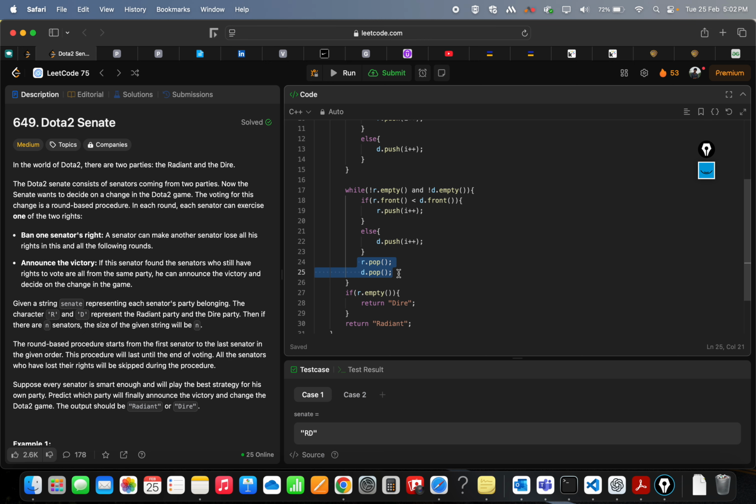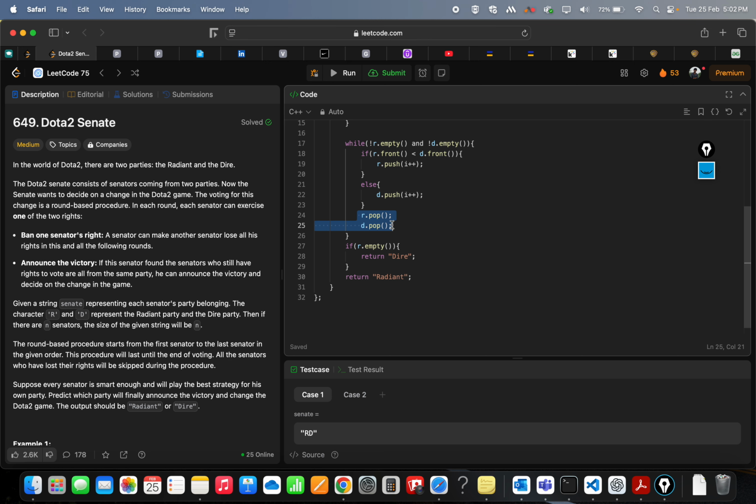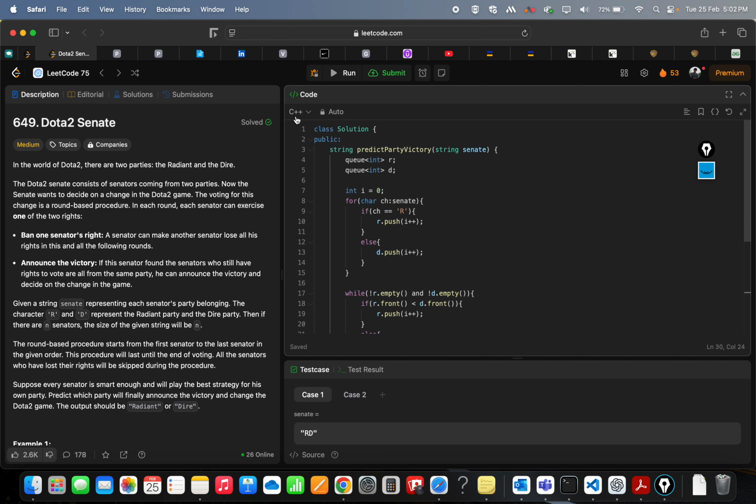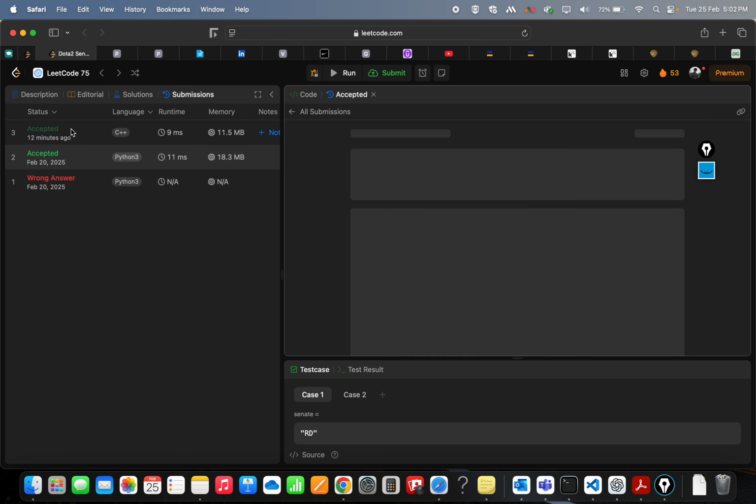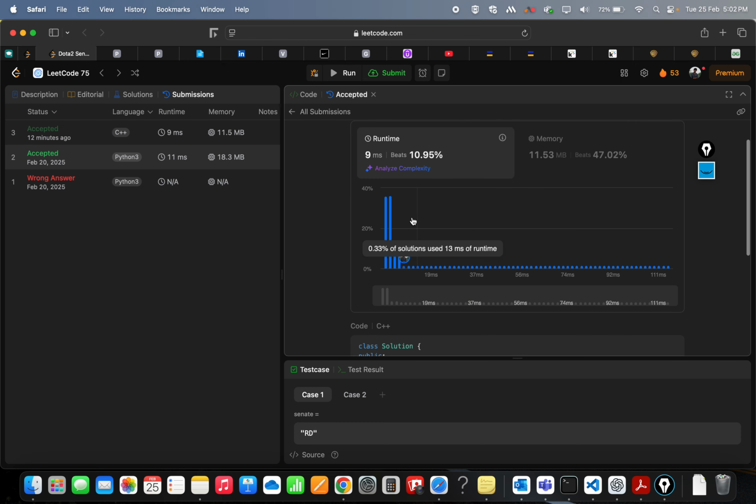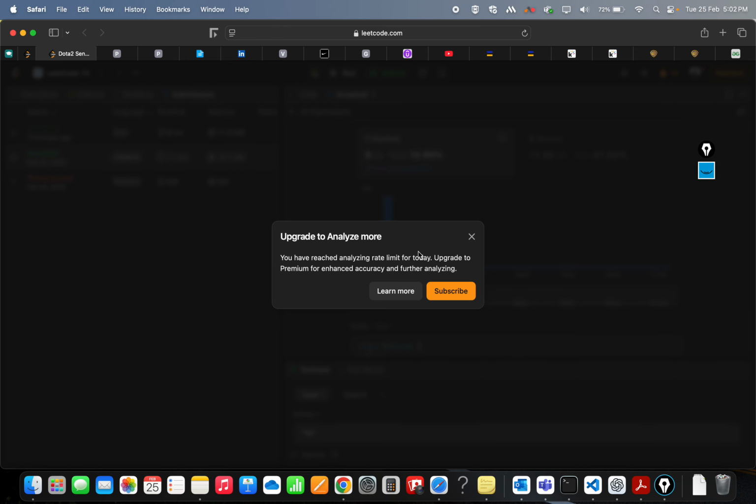So this is how we are doing. This is all we are doing, and check. And after this loop, one will get vanished. We will check which is vanished. So if R is vanished, means dire is winning. Otherwise, radiant is winning. So this is getting solved in the most optimized way, of course. Let's analyze the time complexity.